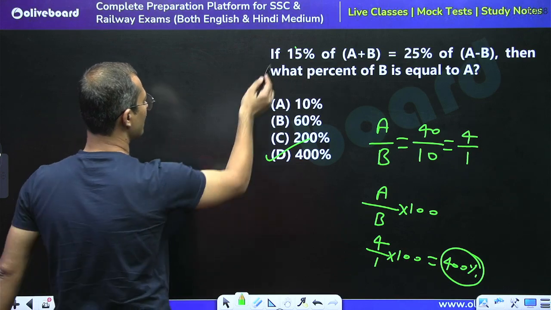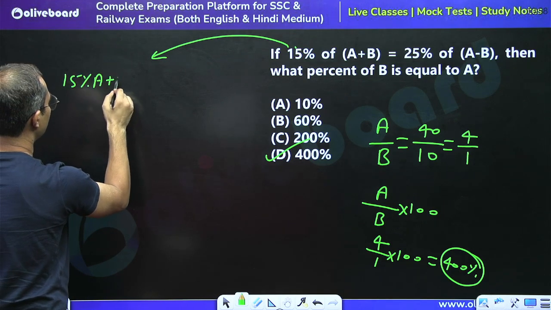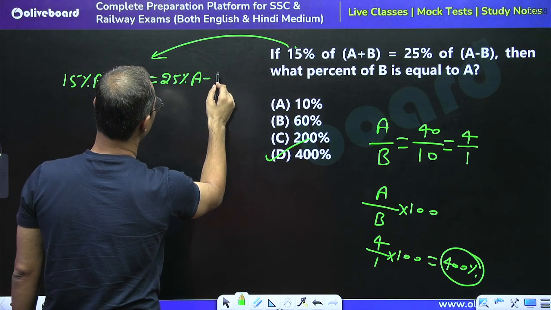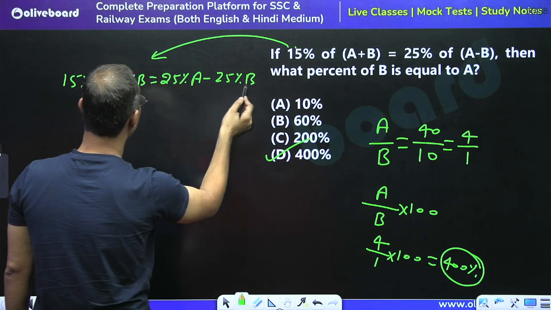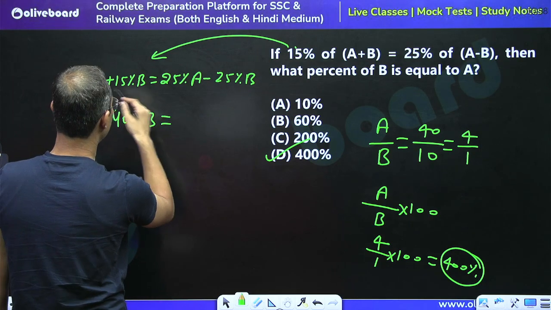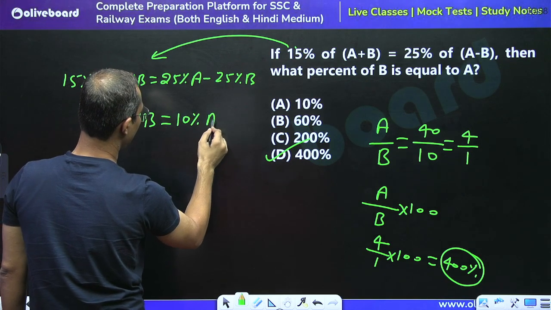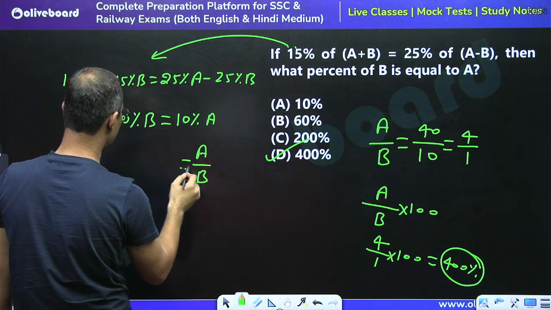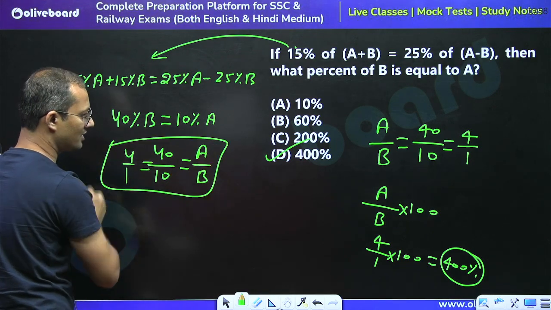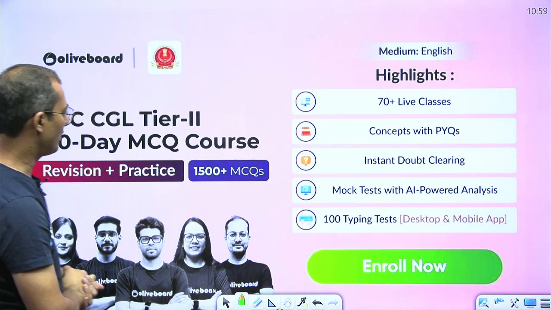If you are not able to understand, you can say that 15% of A plus 15% of B is equal to 25% of A minus 25% of B. Taking B to the left side, we will get 40% of B, and taking A to the right side, we will get 10% of A. So A upon B is equal to 40 divided by 10, which is 4 upon 1, right? So either understand it directly or this way. This is all for today.